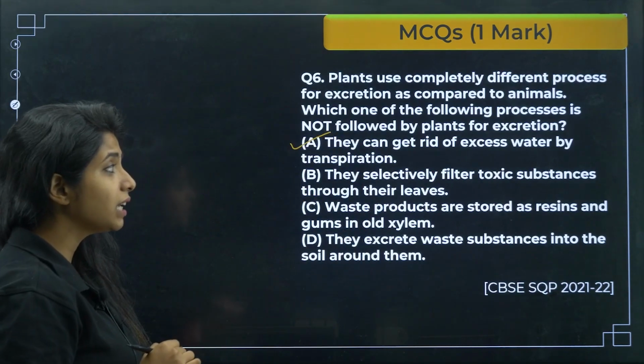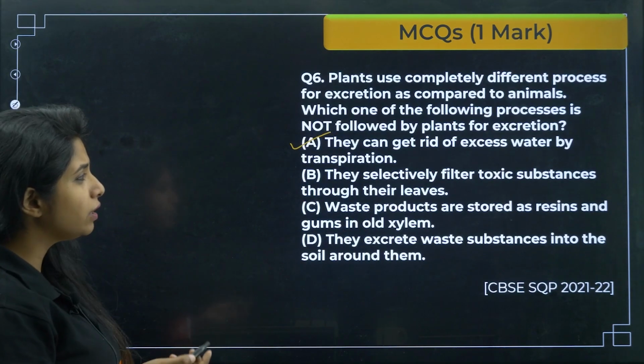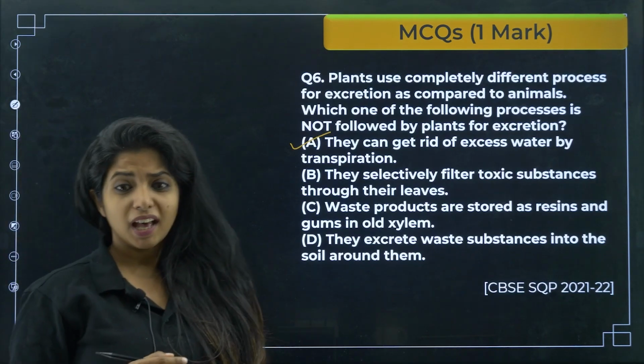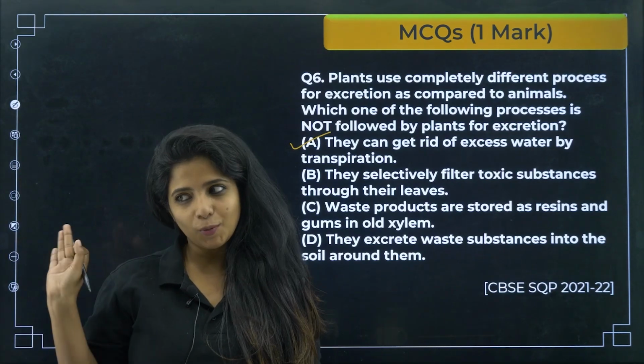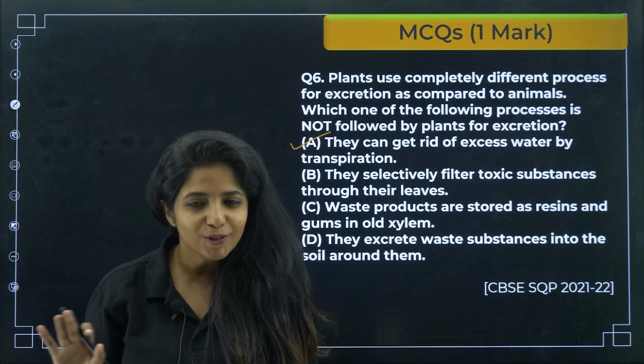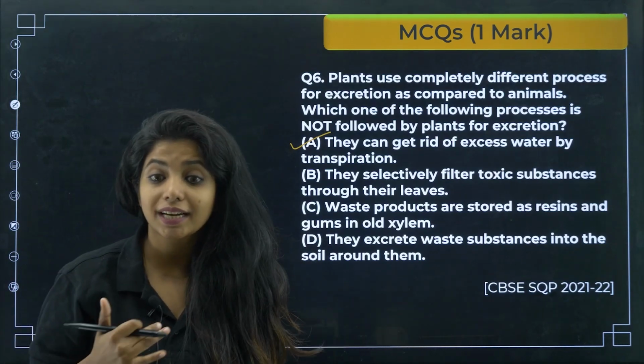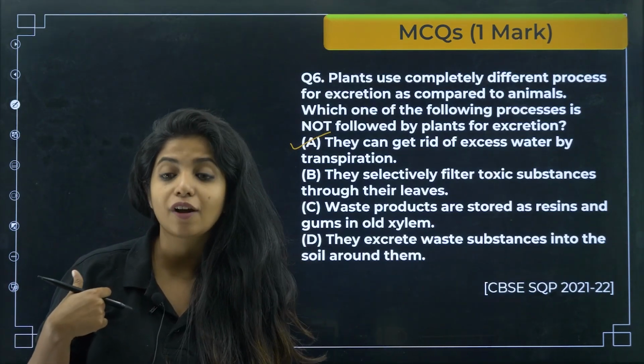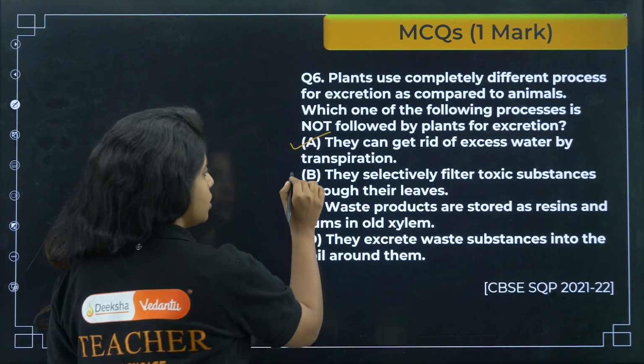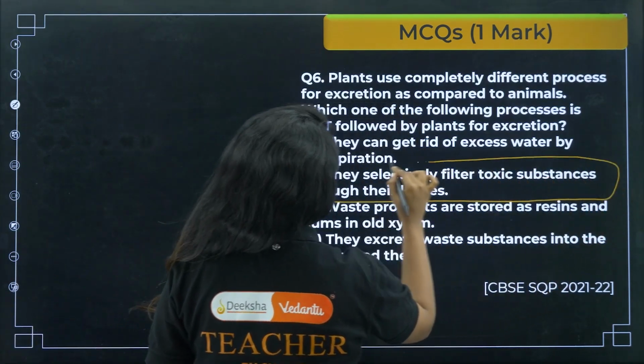They selectively filter toxic substances through their leaves. Does the plant do that? Can they say that I don't want ions, you can take it? No children, they do not selectively filter things. That is our job. We humans are complicated enough to do that. They do not do that. So, this is the answer, but let's go through the other options as well.